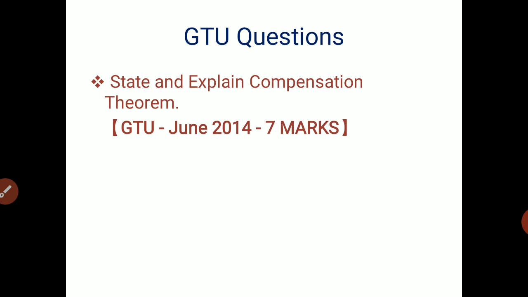With reference to one example, you have to write all these things, how its equation and value are built up with reference to a particular network diagram given in your exam. You can use any example for 7 marks.